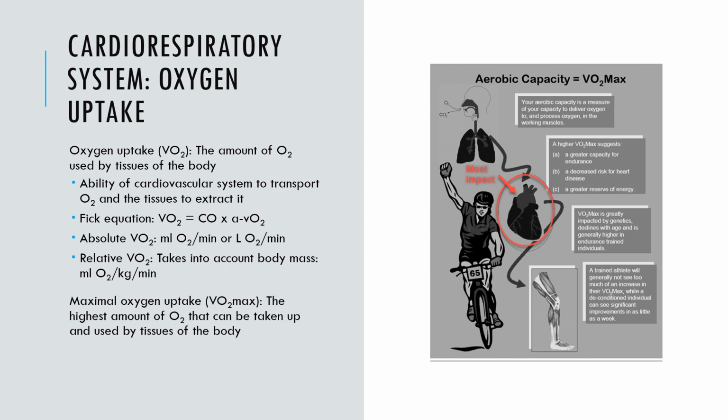VO2 max measures how much oxygen, usually in milliliters, you breathe in while exercising as hard as you can. The more oxygen you inhale, the more energy your body can produce. Higher VO2 max usually means better physical fitness. The absolute VO2 max is simply the amount of oxygen you breathe in liters per minute. This amount depends on your age, weight, height, and gender.